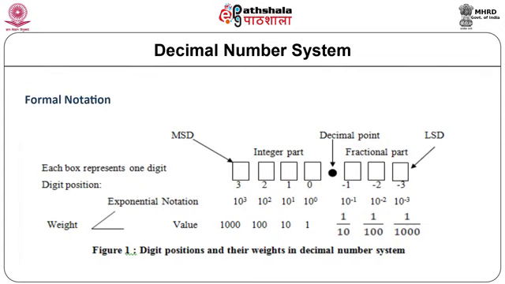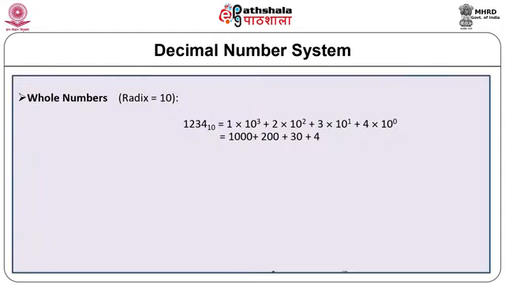The weights in a decimal number are multiples of 10, that is 1, 10, 100, 1000 and so on for integers. Similarly, 1 upon 10, 1 upon 100 and so on for the fractional part. Let us consider the whole number 1234 in decimal, which could be represented as 1 into 10 raised to 3 plus 2 into 10 raised to 2 plus 3 into 10 raised to 1 plus 4 into 10 raised to 0.